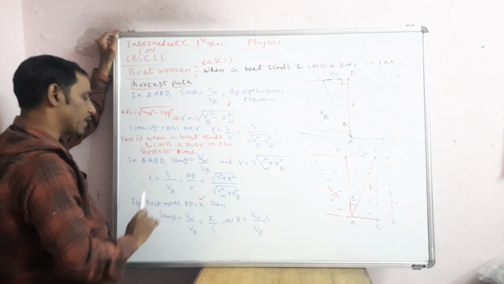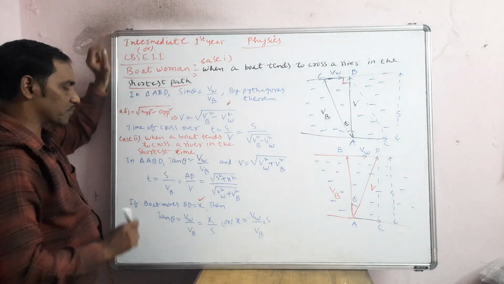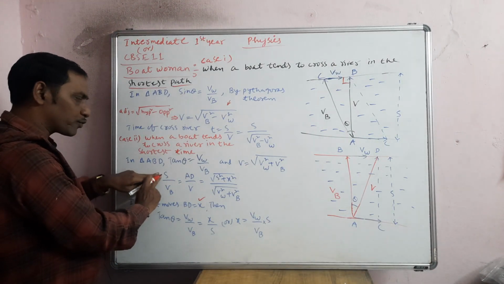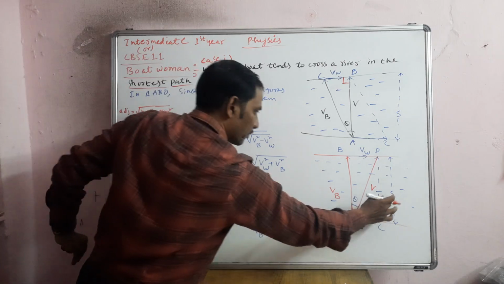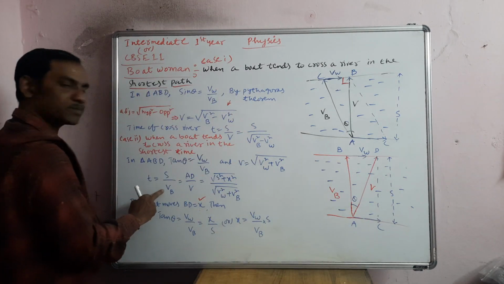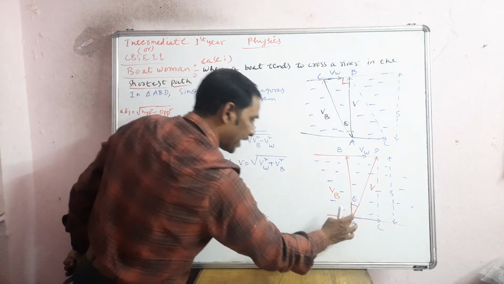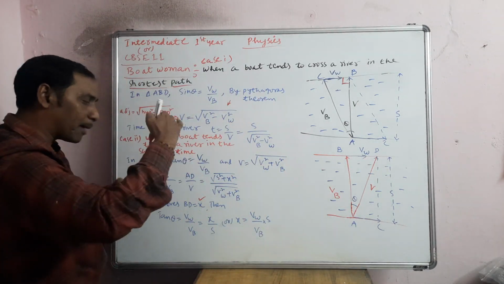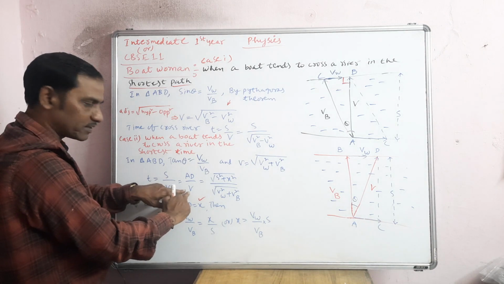Now time, when you take, here there is a logic. When you take the time, you take the particular perpendicular distance and perpendicular speed. Meaning when you take S, you have to take VB, velocity of boat, and when you take AD distance, the hypotenuse distance, then the hypotenuse speed only you have to take. So this is the logic.